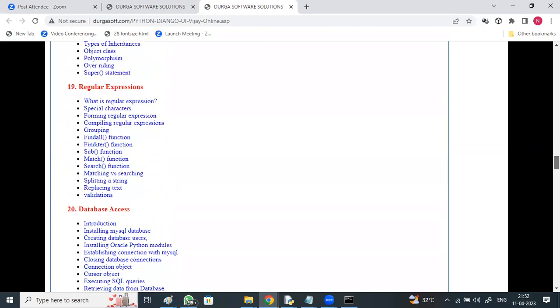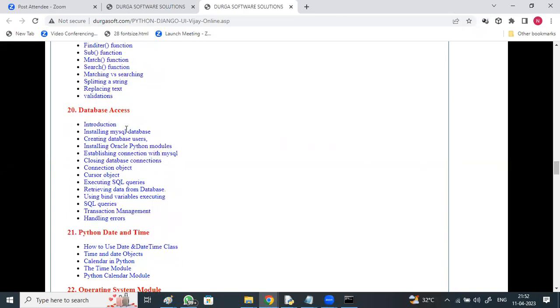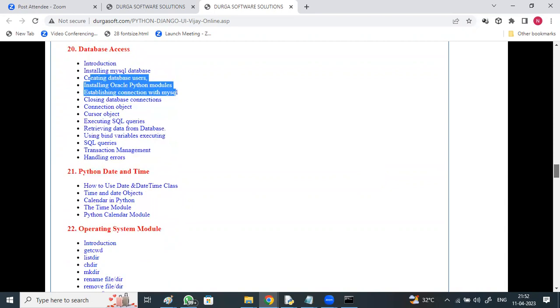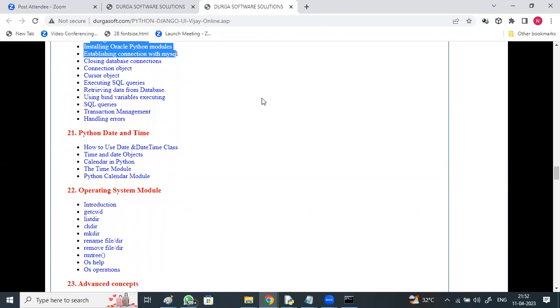Regular expressions for extracting required data from the given data. Database connectivity. I'll show you the installation of one database like MySQL, how to perform different SQL operations, and through Python how we can perform different SQL operations, transaction management, that is, database errors. Python date and time. So I will be discussing different modules for different environments. Some modules related to database, some related to data science, some to big data, some to date time, some to operating system, some to graphics, some to regular expressions, and how to create our own modules. With this, you will get a great command.